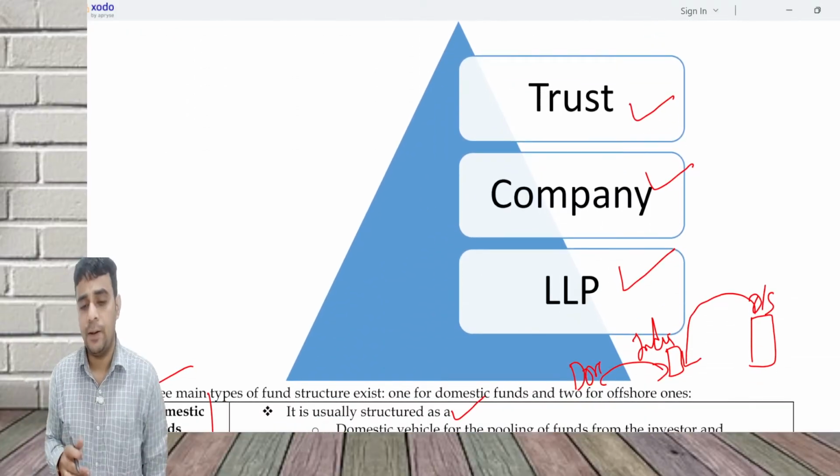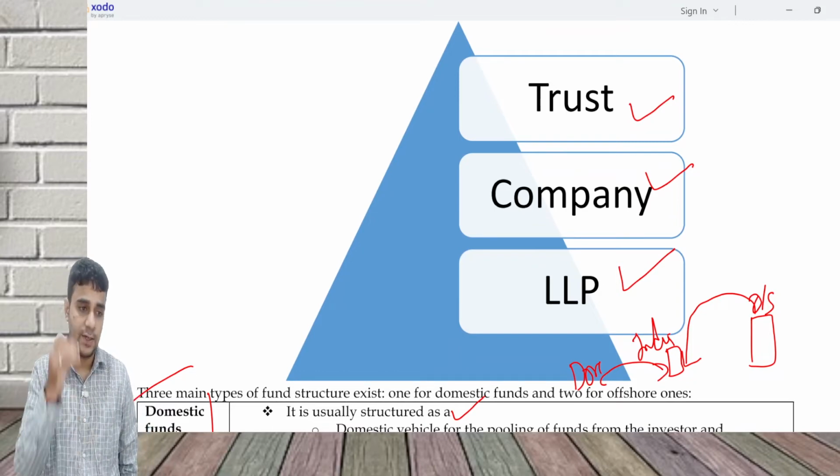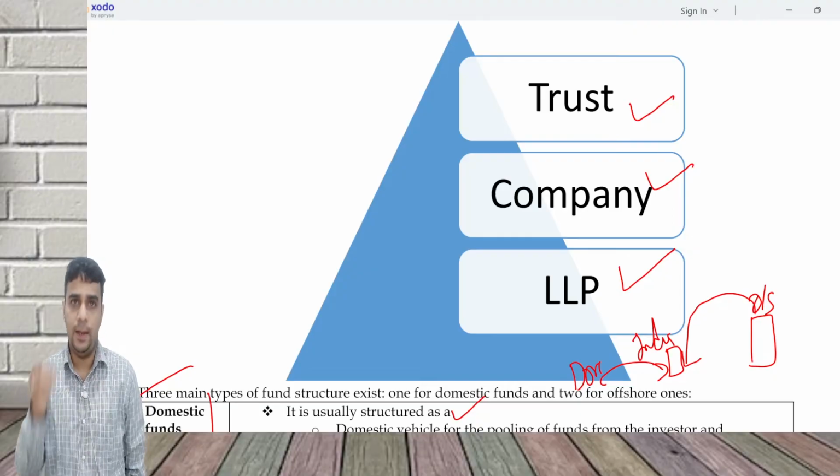Structure of venture capital fund: it could be structured as a trust or a company or an LLP. There's a domestic fund or there's an offshore fund. Domestic fund is registered in India, invests in Indian companies. Offshore fund is registered outside India, invests in Indian companies.